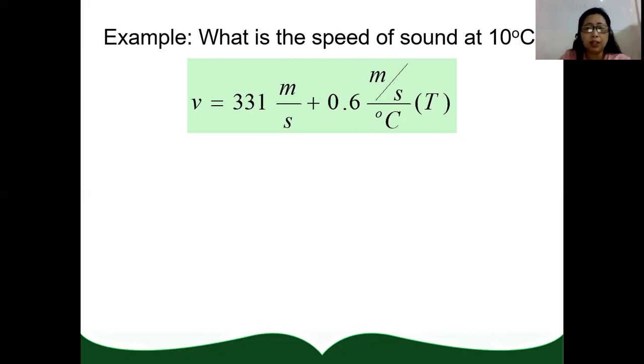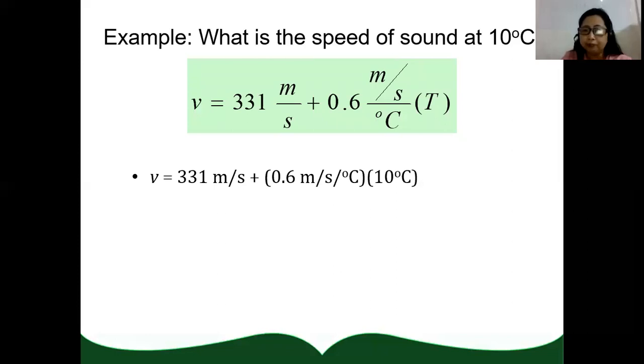In order to get three points, you need to write the formula, which is V = 331 m/s + 0.6 m/s per degree Celsius times temperature. Then, you need to substitute the temperature, 10 degrees Celsius.